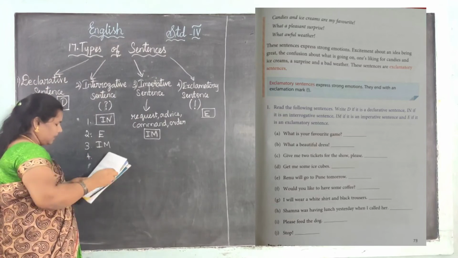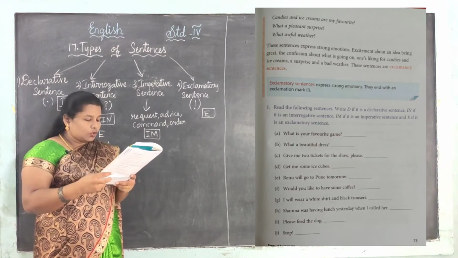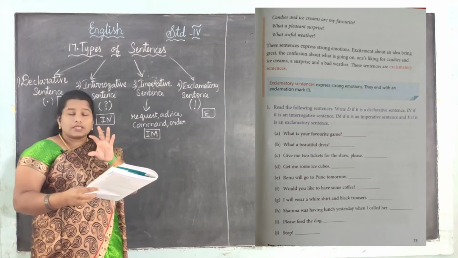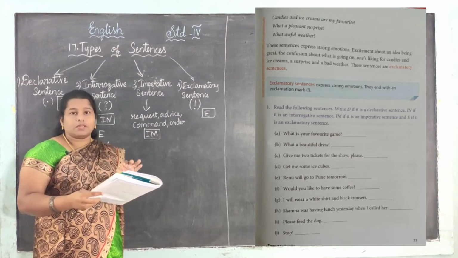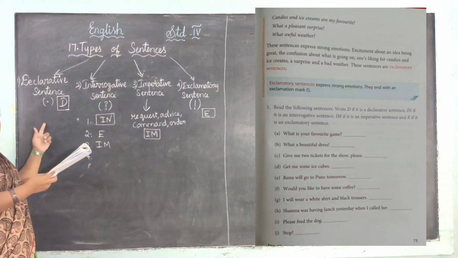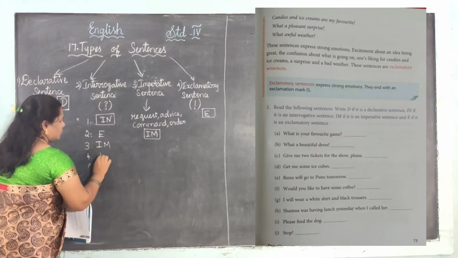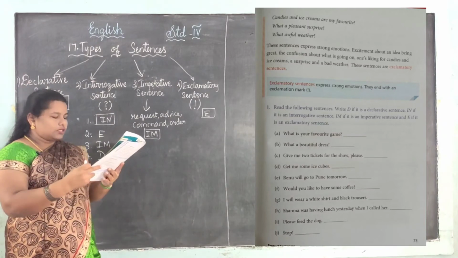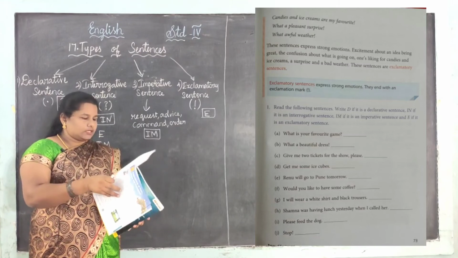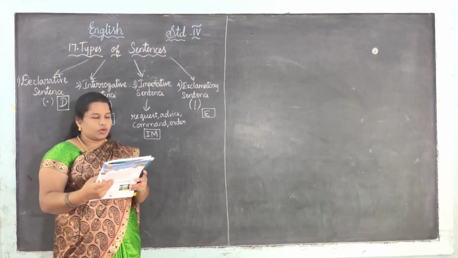Yes, next, the fourth one. See, Renu will go to Pune tomorrow. See, this is just a sentence. This sentence or statement gives information. For that, what do we use? It is a declarative sentence. So, we give D. Yes, the remaining is your homework. It is easy to find, right? So, the remaining is your homework. Yes, next one in page number 74.